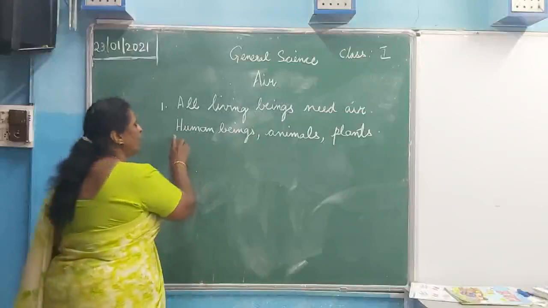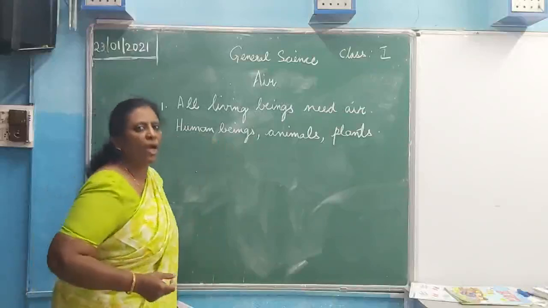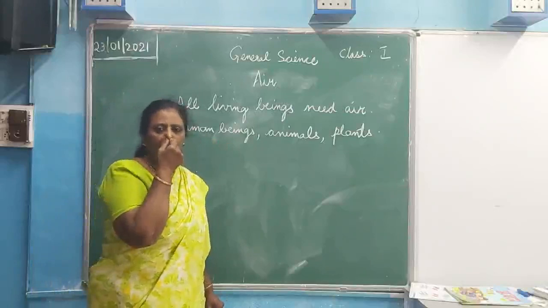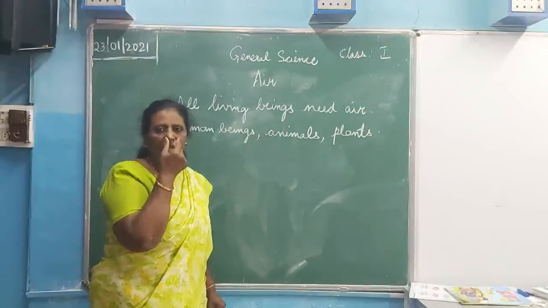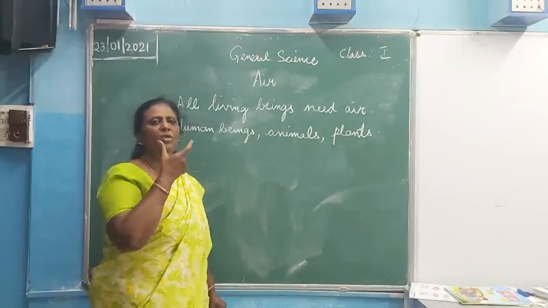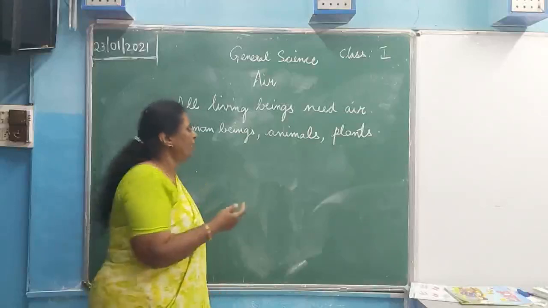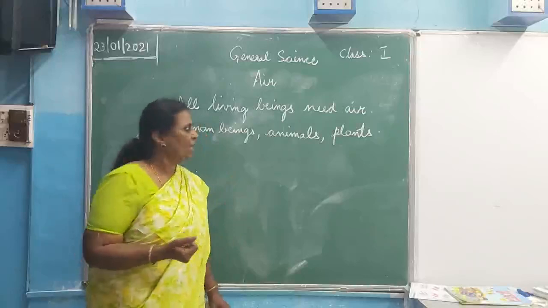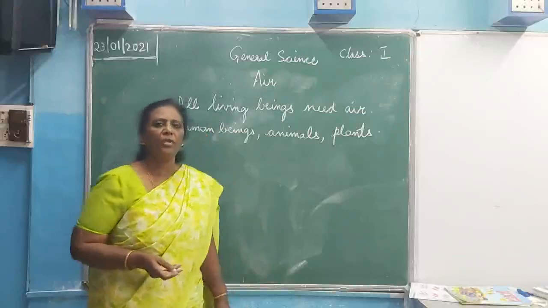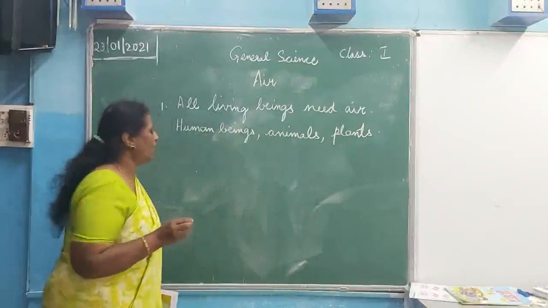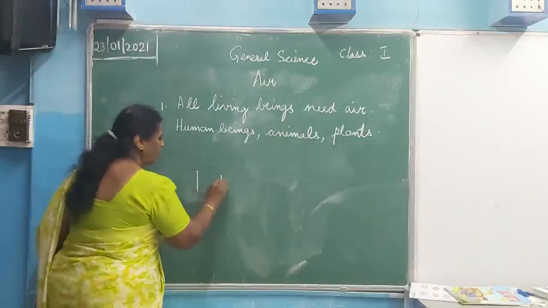First I told you human beings. Just close your nose. What happens? You can't breathe because air is not going into your nostrils. Same way animals also, same thing. And plants also. How can you show this for the plant not having air? Supposing you have a plant over here.